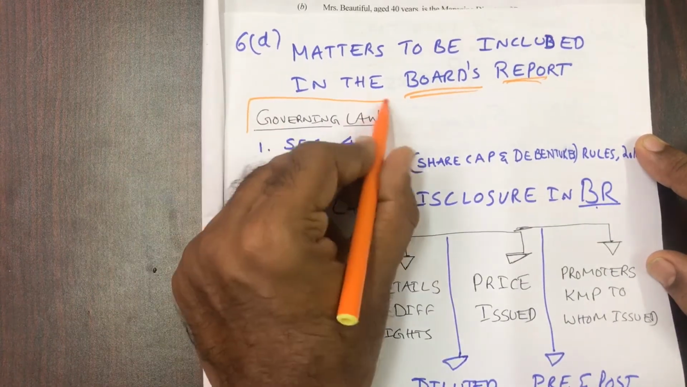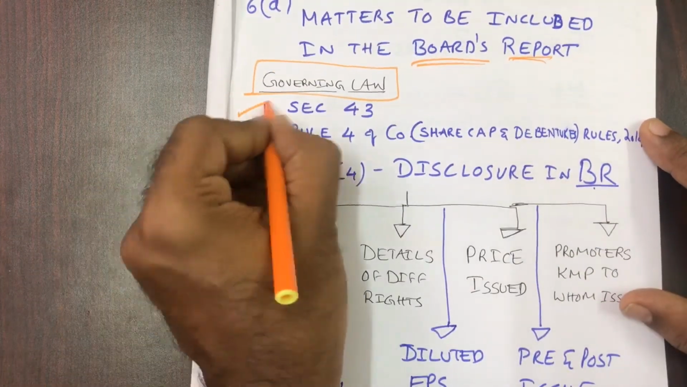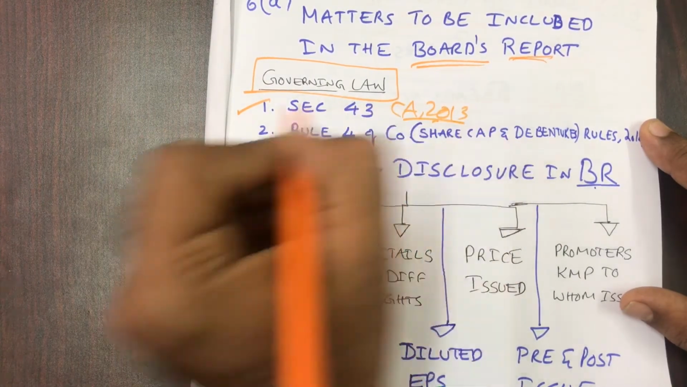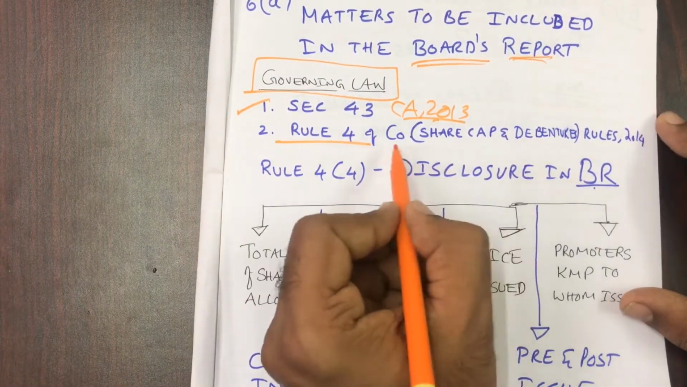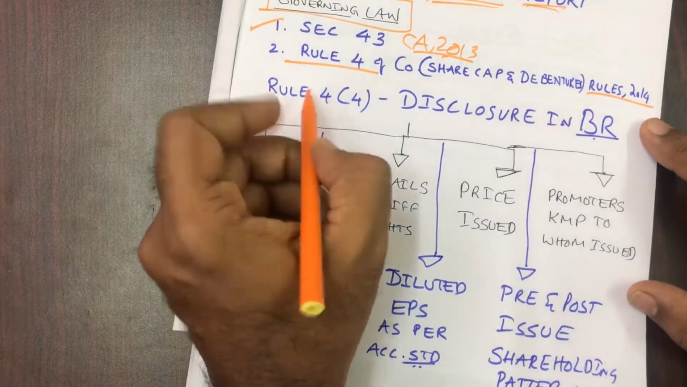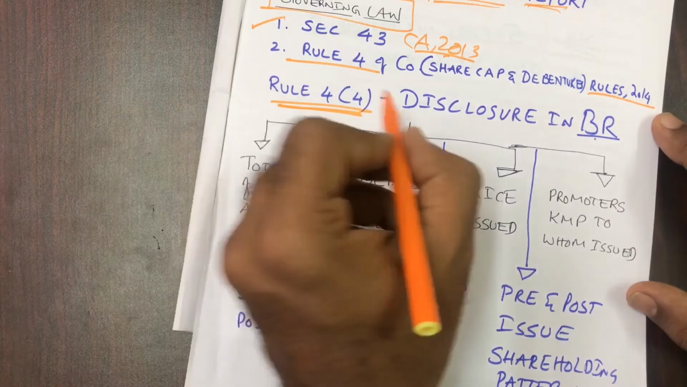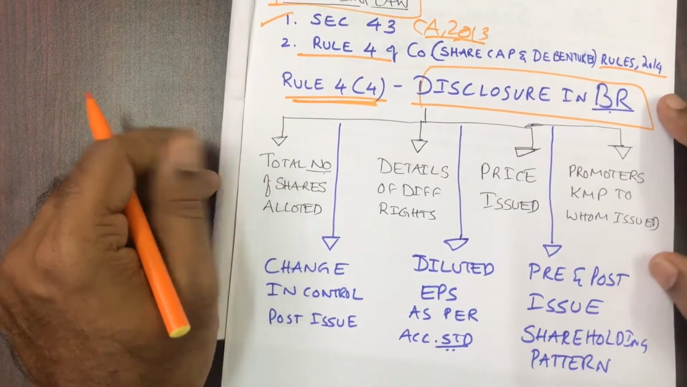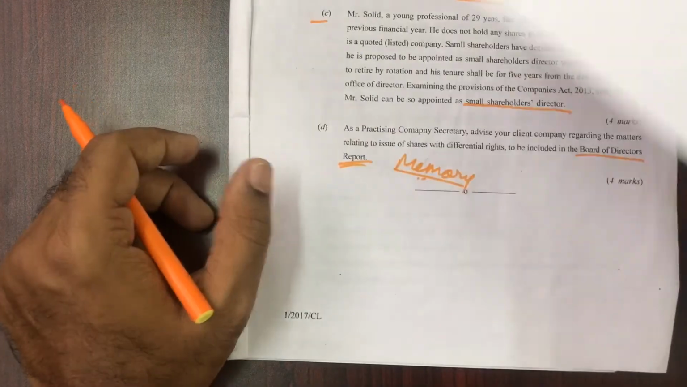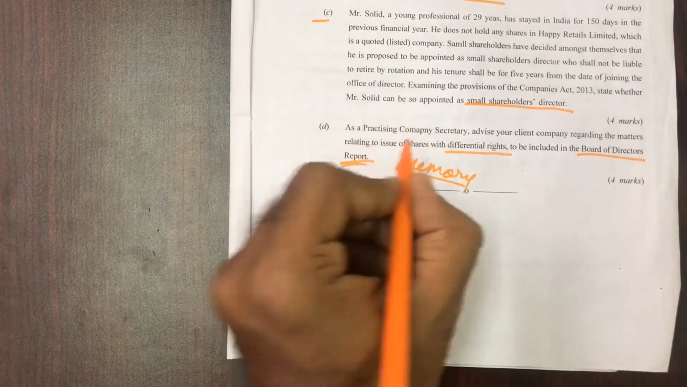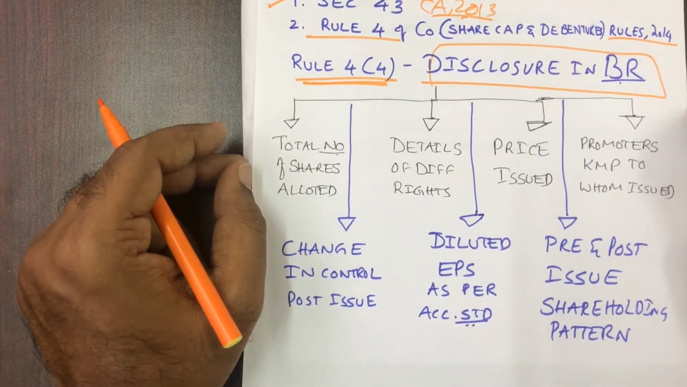You write first what the governing law is. Which law is it? Section 43 of the Companies Act, 2013. Then Rule 4 of the Companies (Share Capital and Debentures) Rules, 2014. In this Rule 4, Sub-Rule 4, it says the disclosures to be given in the board's report. What are the disclosures to be given in the board's report? On what occasion? It is relating to differential rights, the issue of shares with differential rights. What are the different disclosures we have to give?